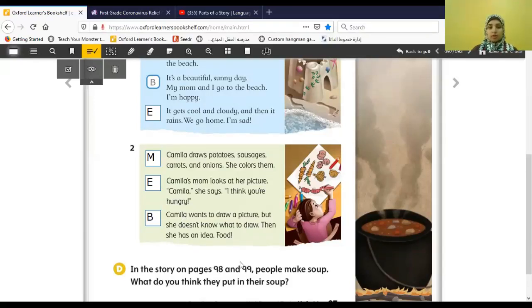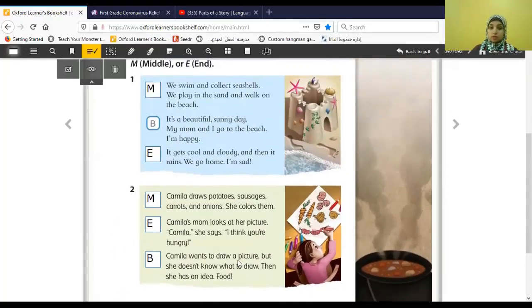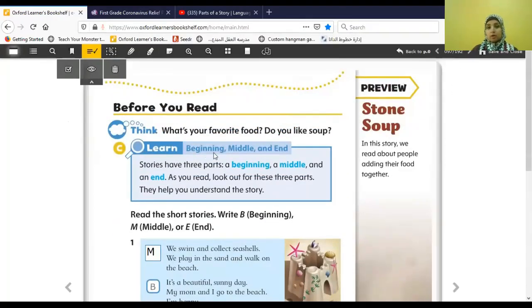Okay, so this was the lesson for today. We were talking about the beginning, middle, and end of any story. To understand any story, we had three parts. What and what and what? You tell me? Excellent. Beginning, middle, and end. In the beginning, I understand everything. In number two, in the middle, I see actions. In number three, I finish reading the story, or the story is done now.